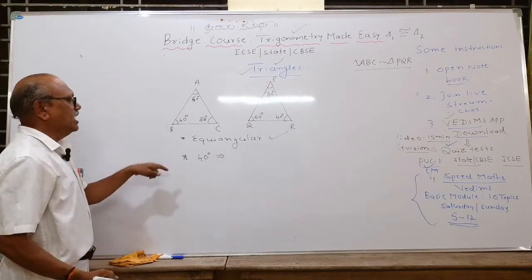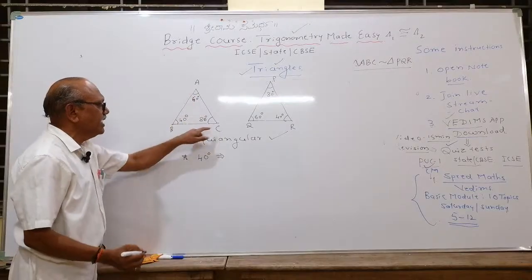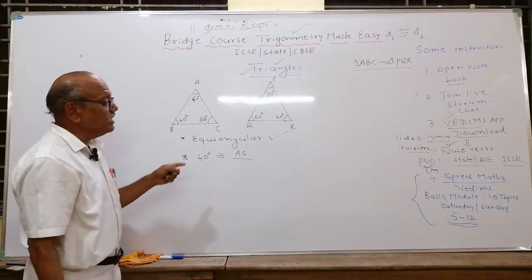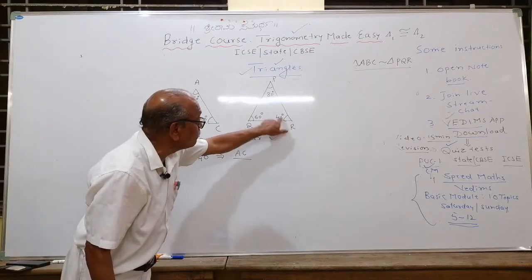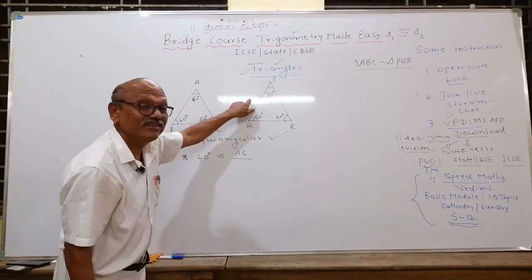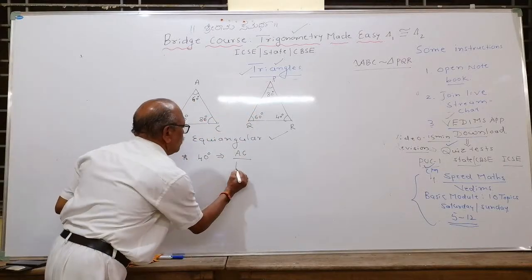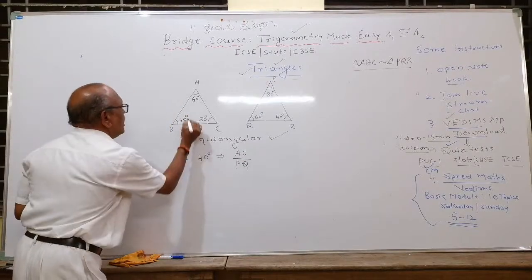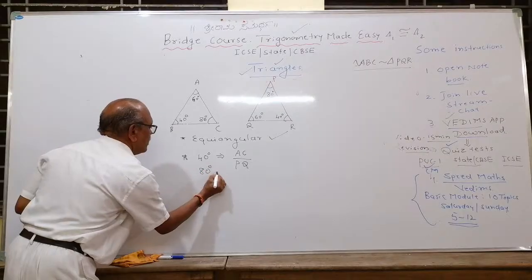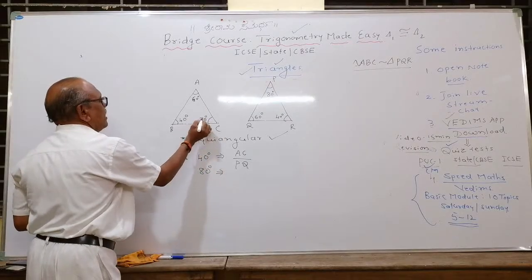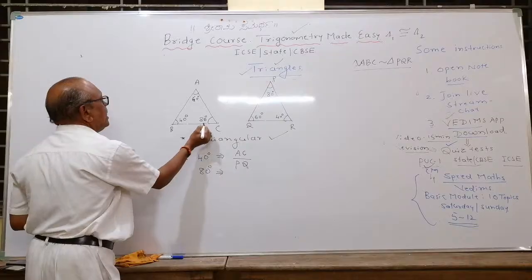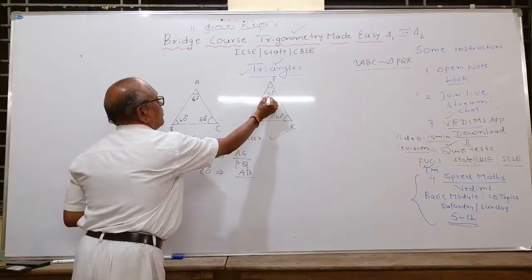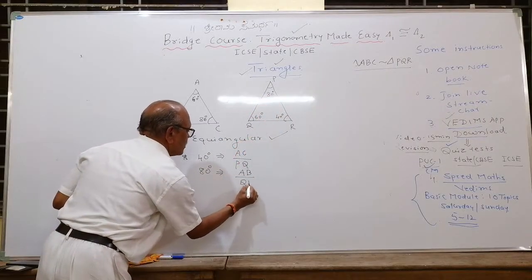First of all, in triangle ABC, what is the side opposite to 40 degree? AC, divided by the corresponding side in triangle PQR opposite to 40 degree. Very important. That is PQ. I hope you understood. Then you take 80 degree. In triangle ABC, the side opposite to 80 degree will be AB. Here you observe, what is the side opposite to 80 degree? Is it not QR? Yes, QR.